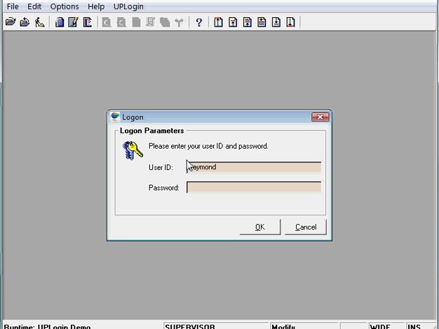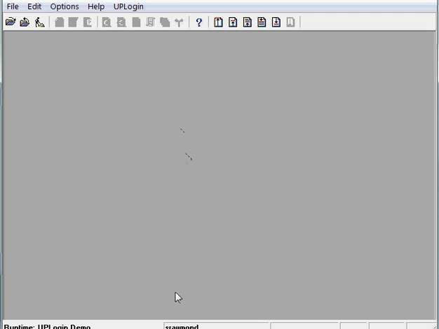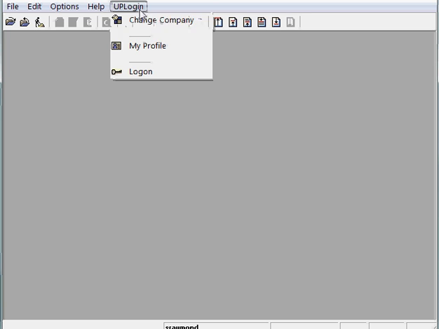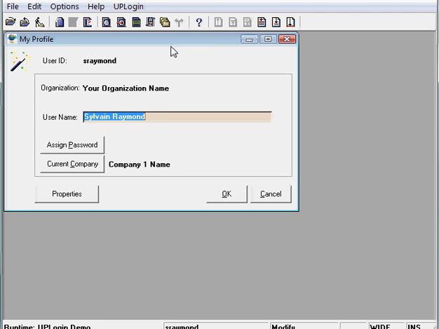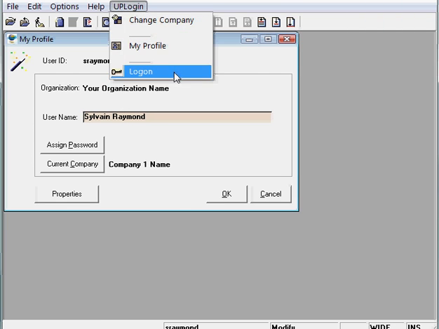I'm logged on at that user level, and now the menu is automatically adjusted to reflect only those options available to regular users, which is basically maybe the option to change company, as well as the option to maintain my own profile, which is basically composed of my name, a password, and a current company. Logging back in as a supervisor,